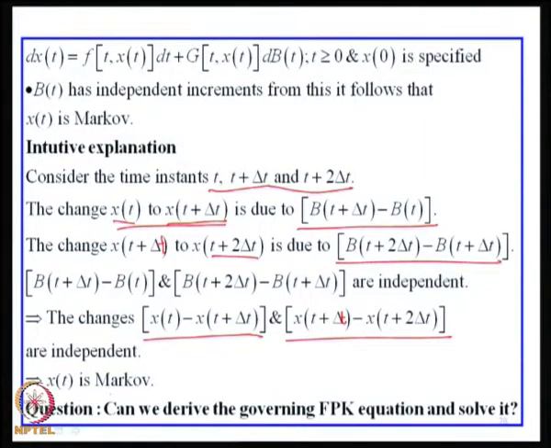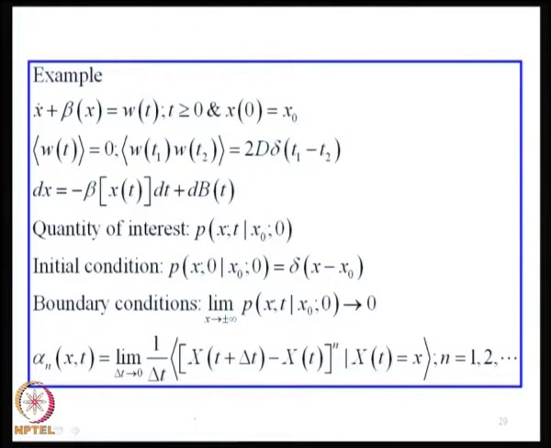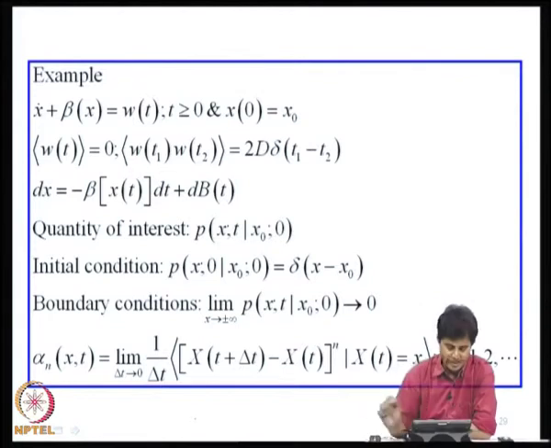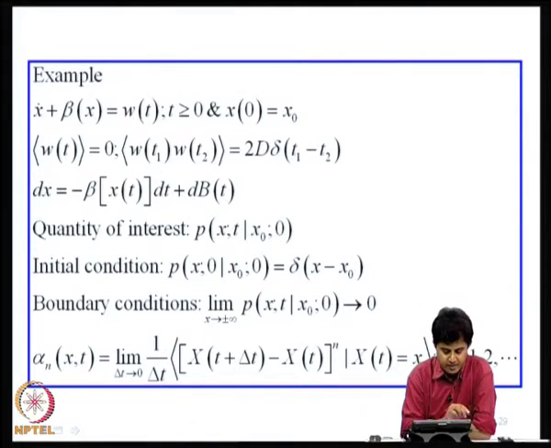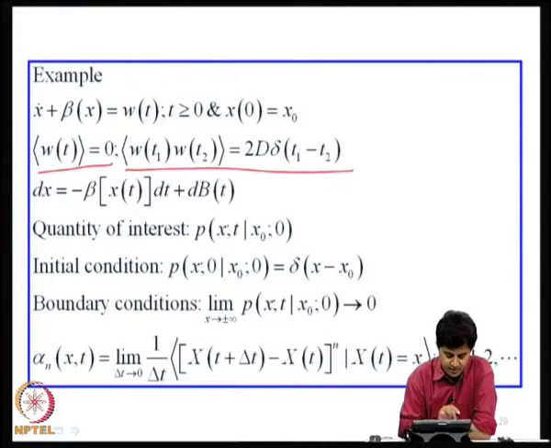The question now that we would be interested in is, can we derive the governing FPK equation and solve it? How do we proceed? Let us consider a simple example, x dot plus beta x equal to W of t, where t is greater than or equal to 0 and x of 0 is x naught. W of t is a Gaussian white noise, with zero mean and autocovariance given in terms of Dirac's delta function.